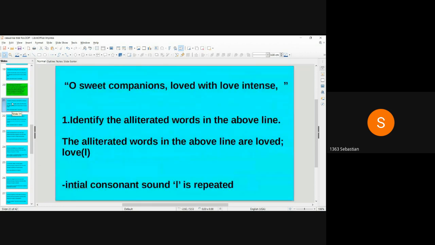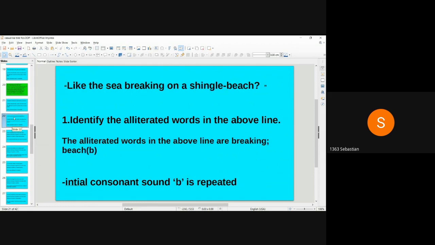O sweet companions, loved with love intense. Identify the alliterated words in the above line. The alliterated words in the above line are loved, love. The initial consonant sound L is repeated. Like the sea breaking on a shingle beach. Identify the alliterated words in the above line. The alliterated words in the above line are breaking, beach. Initial consonant sound B is repeated.